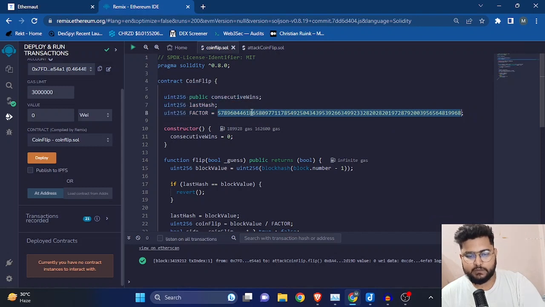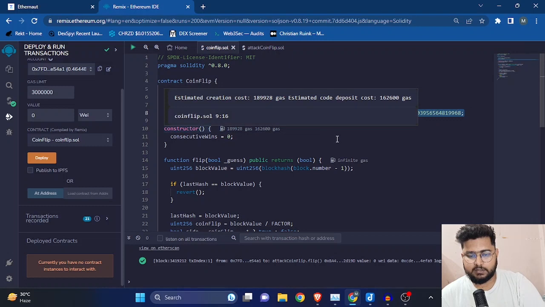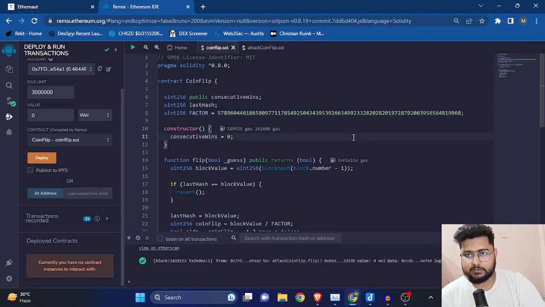If you have such a big number stored in a global variable, a state variable that is accessible to everyone, right? If it is accessible to everyone, anybody can guess the random number, so the random number is not random anymore.